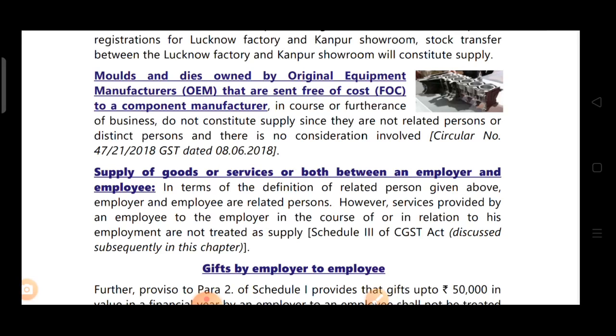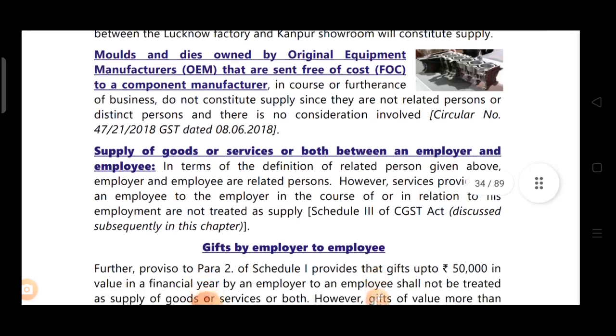This is specifically covered in Schedule 3. That's why they have given here not treated as supply, because in Schedule 3 it is given specifically that if an employee is providing any service to the employer in the course of business, that is neither supply of goods nor supply of services. Though as per what we are studying now, as per Schedule 1, you can say that it is supply because it is in the course of business and it is between related persons. But in Schedule 3 it is specifically given that service by employee to employer in the course of business is not supply. That's why it is not supply, no GST will be levied.